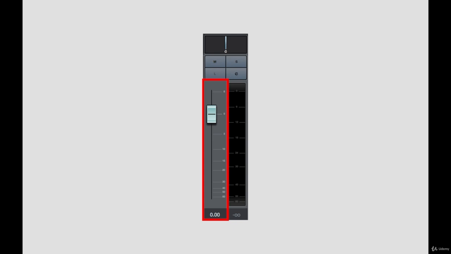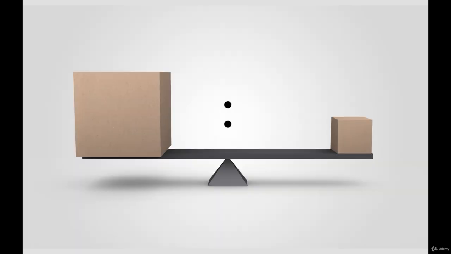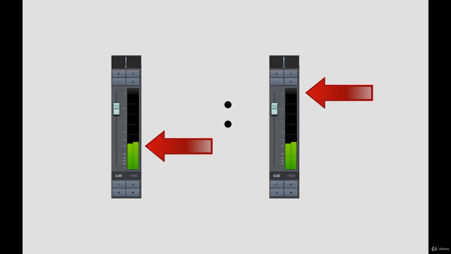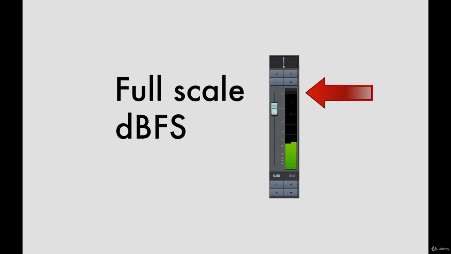0 is the highest level a signal can reach in a digital audio environment, and I will explain why in the lesson titled Digital Audio. A minute ago, I said that when we use decibel, we are comparing two things. So this VU meter is comparing the level of the signal to 0, the highest value possible. This highest value is also referred to as full scale, and this measurement is sometimes expressed as dBFS, short for decibel full scale. You will also see it referred to as LUFS, short for loudness unit full scale, and we will talk about that in the mastering section of this course.